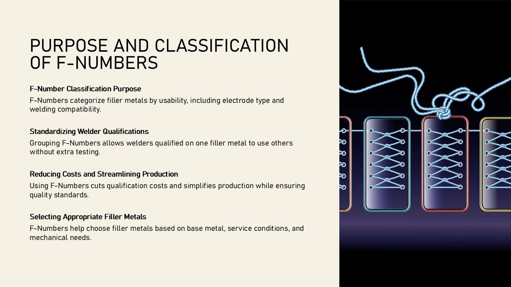By assigning F numbers, API 577 ensures that welders qualified with one filler metal can competently use others within the same group without additional testing. This approach reduces qualification costs and streamlines production while maintaining quality standards. Understanding F numbers also aids in selecting appropriate filler metals for specific applications, considering factors such as base metal composition, service conditions, and required mechanical properties.